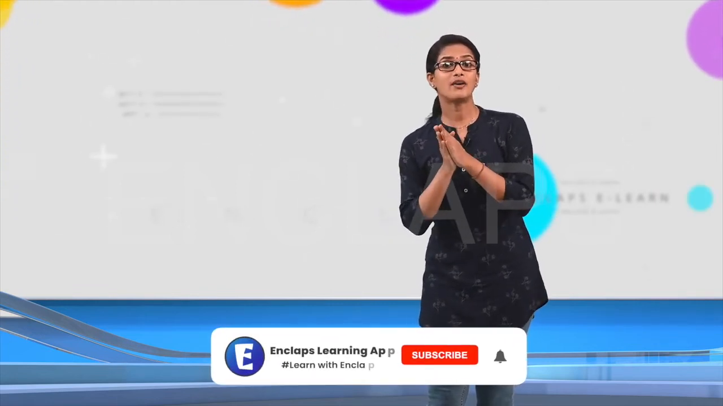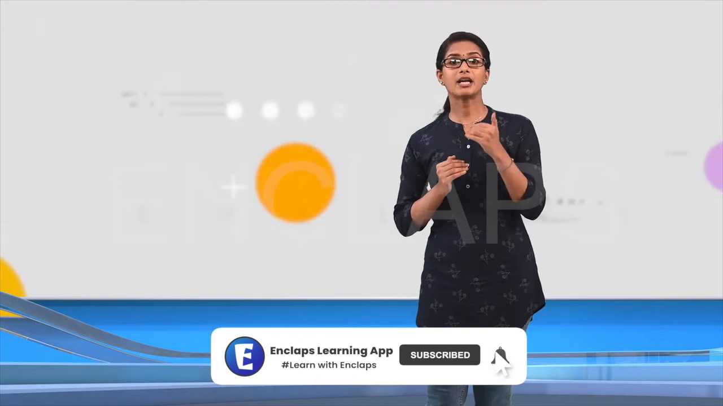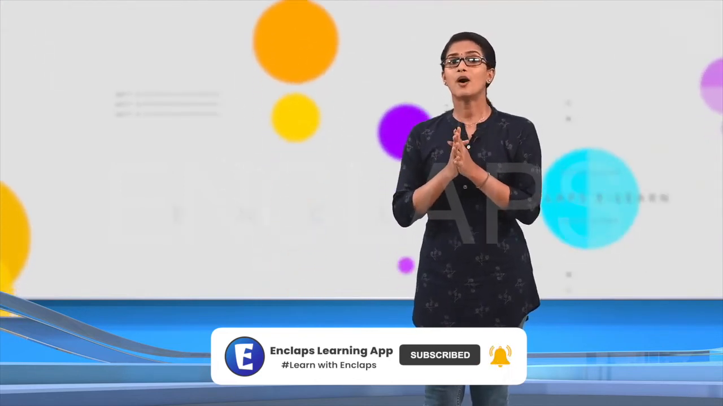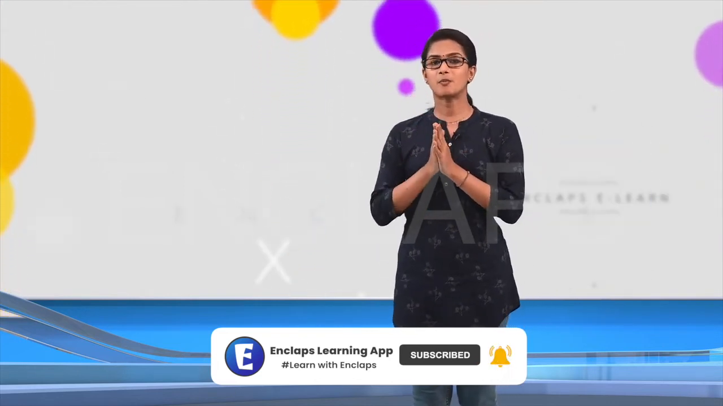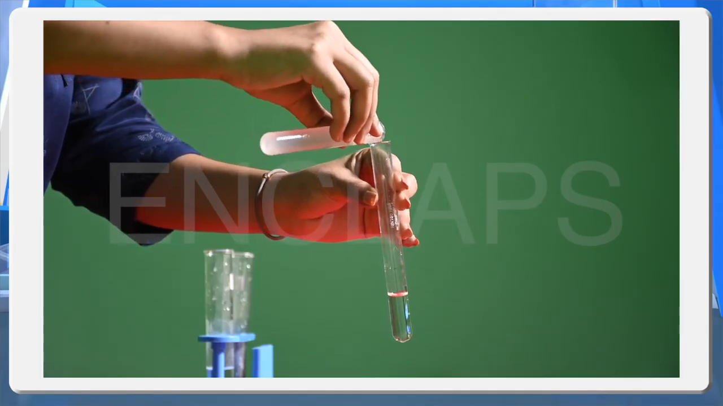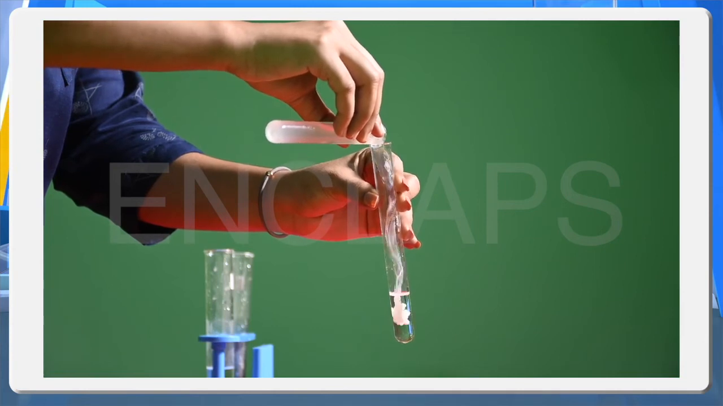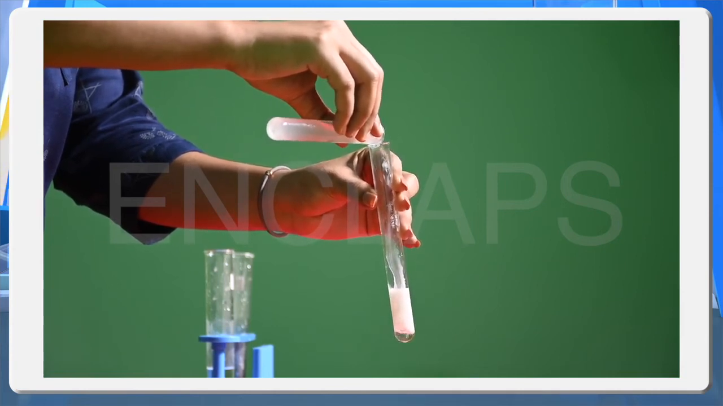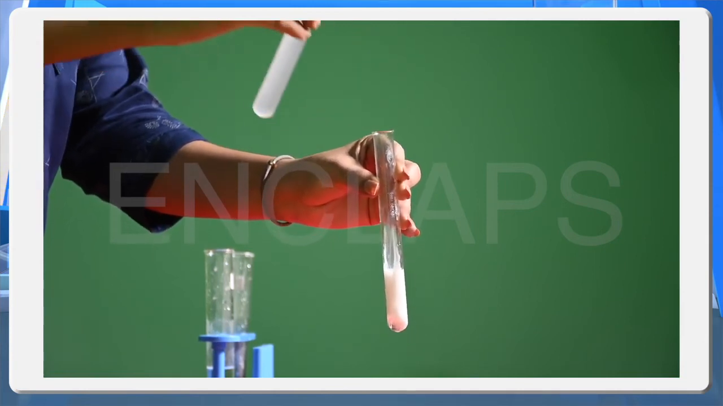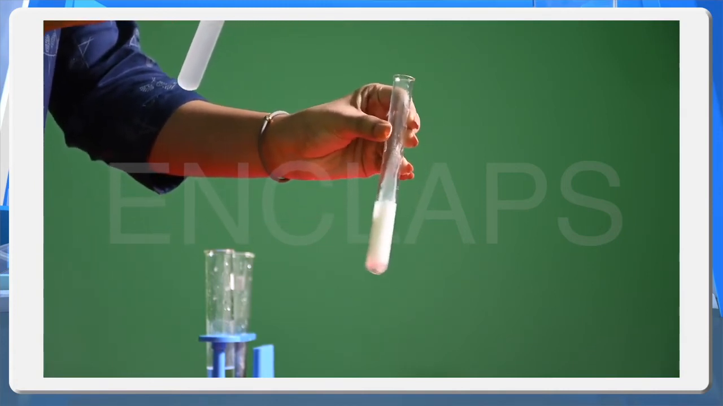I hope you have understood how we can prepare sulfuric acid and what are the physical and chemical properties of sulfuric acid. Now, let us discuss the identification of sulfate ions. Take a little sodium sulfate solution in a test tube and add 3 to 4 drops of barium chloride solution to it. What can you observe?